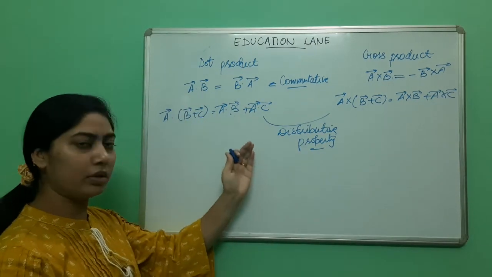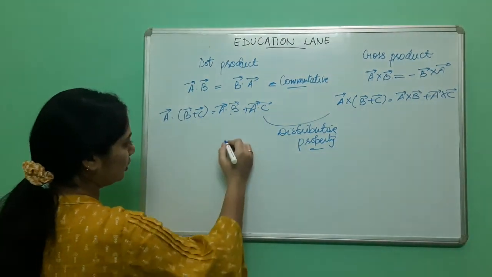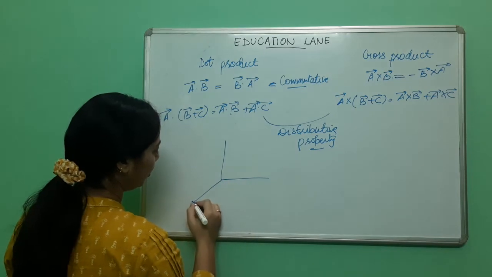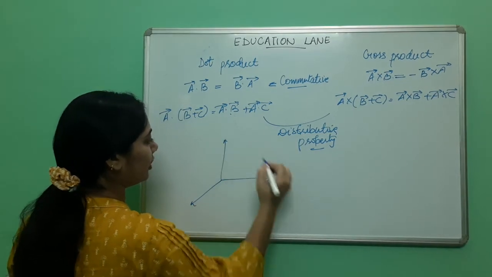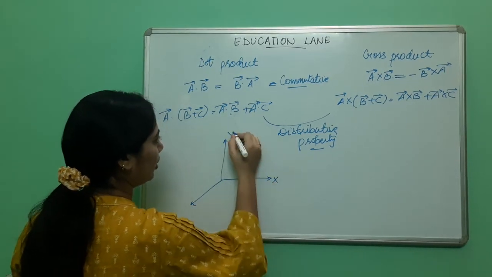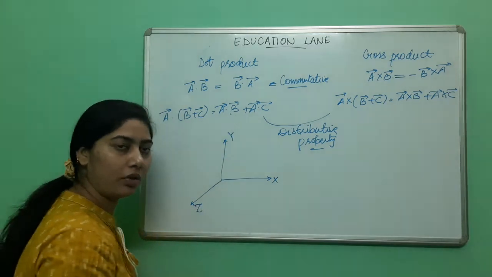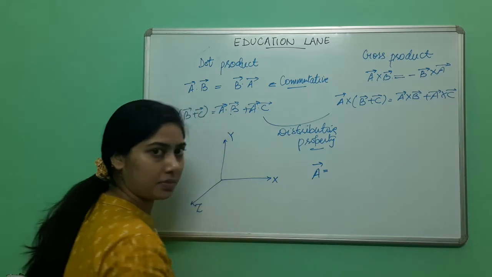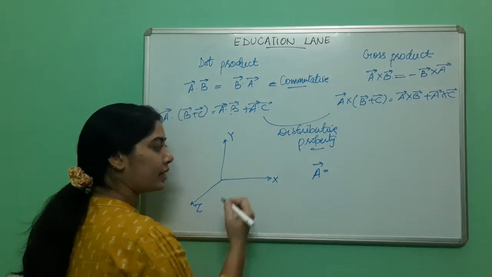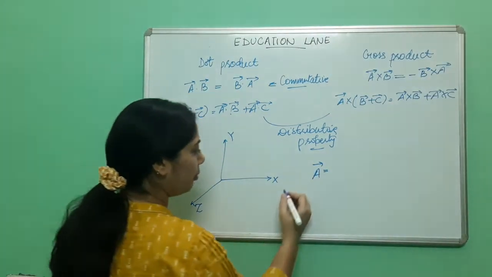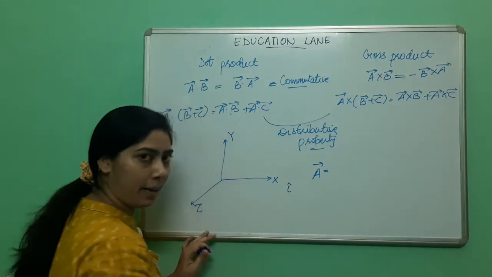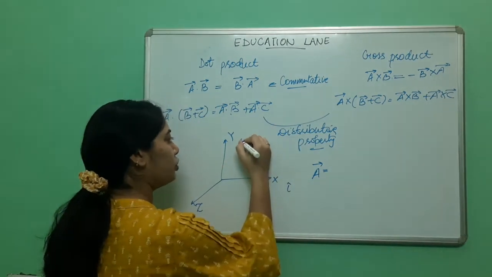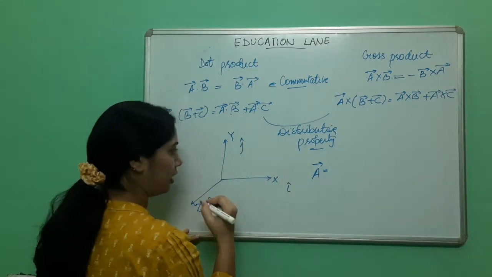Before going further, let me tell you how to represent a vector according to Cartesian coordinates. Let us say vector A. For x direction, there will be a symbol i cap, j cap, k cap.